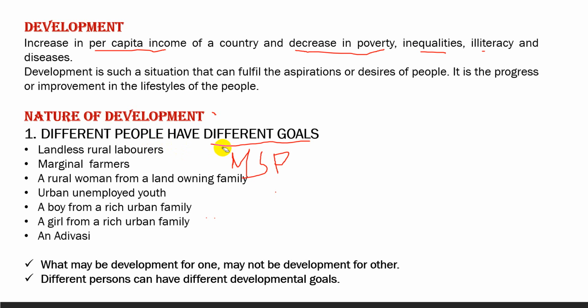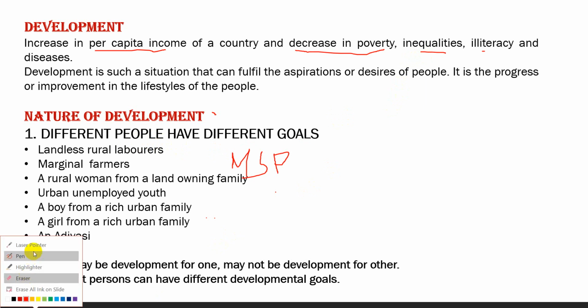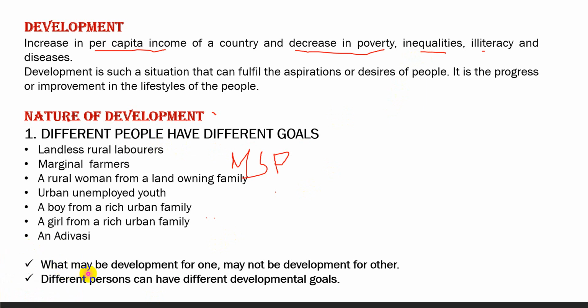So what we find from this is two things are clear. Number one, different persons have different developmental goals. And number two, what may be development for one may not be development for the other. It may even be destructive for the other.